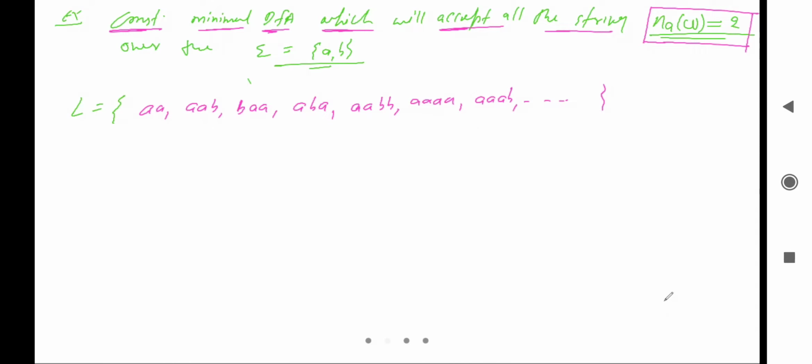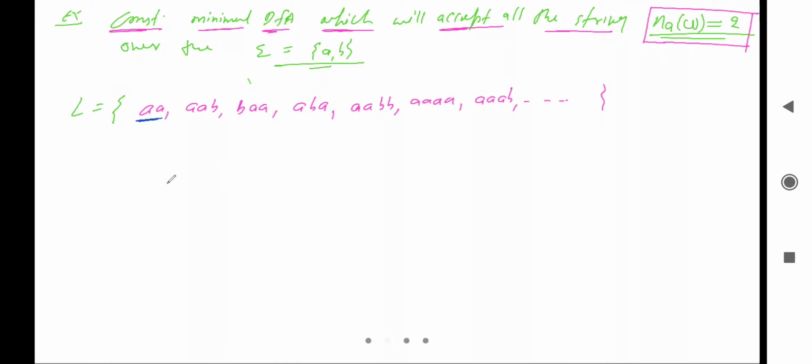Okay, let's see. Let me construct the machine. To construct the machine, we'll look for the acceptance of the minimal string. So what is the minimal string? That is AA. We'll look for the acceptance of AA.